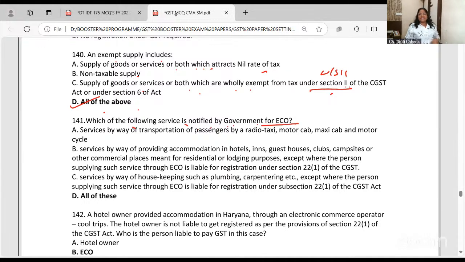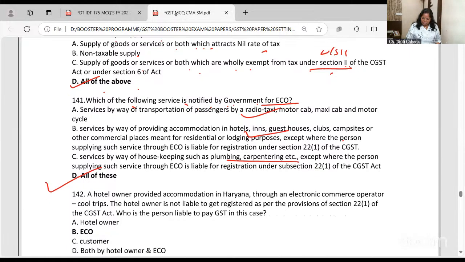You know, recently 4 cases are added where e-commerce operator will pay the tax. Radio cabs and all, correct. Oyo hotels and all, I gave you example. Services of housekeeping and plumbing, online, Urban Clap and all. So all of these are covered under e-commerce operator and they have to pay the tax.